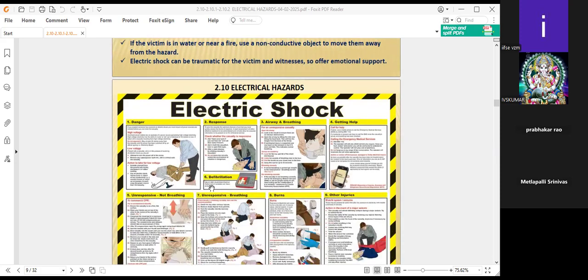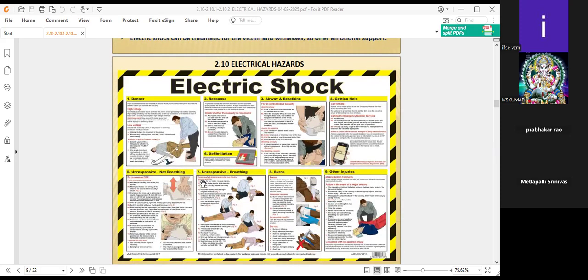These displays are seen in so many organizations: electrical shock, and what steps are to be taken care of. These are the displays in many transformer rooms. I have seen this also. It's a very good practice and good culture also.